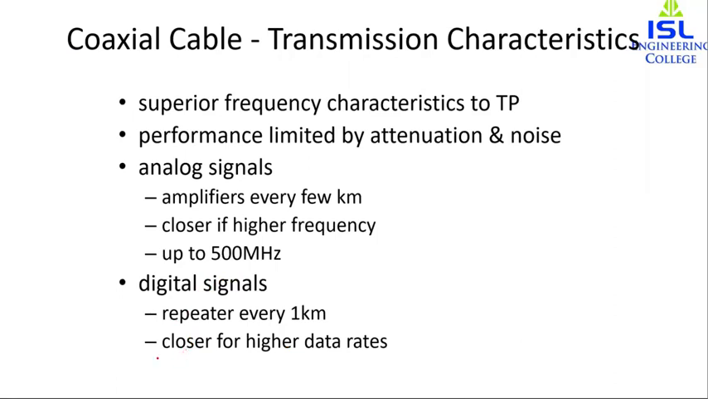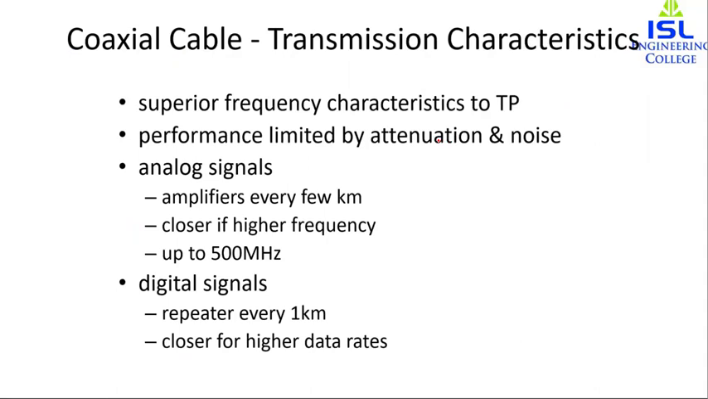So coaxial cable is used for both analog signals and digital signals, and it has frequency characteristics that are better than the twisted pair. And why is it better? Because of the shielded concentric construction. Crosstalk, that is electromagnetic interference, is less. For that reason, coaxial cable is better than the twisted pair.